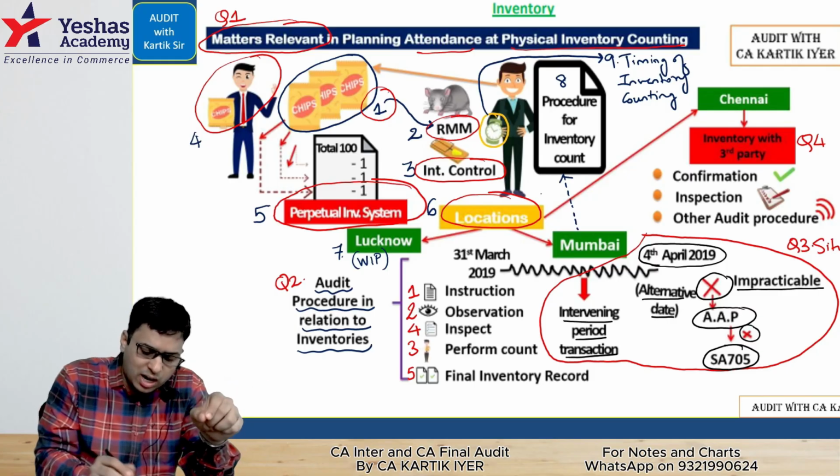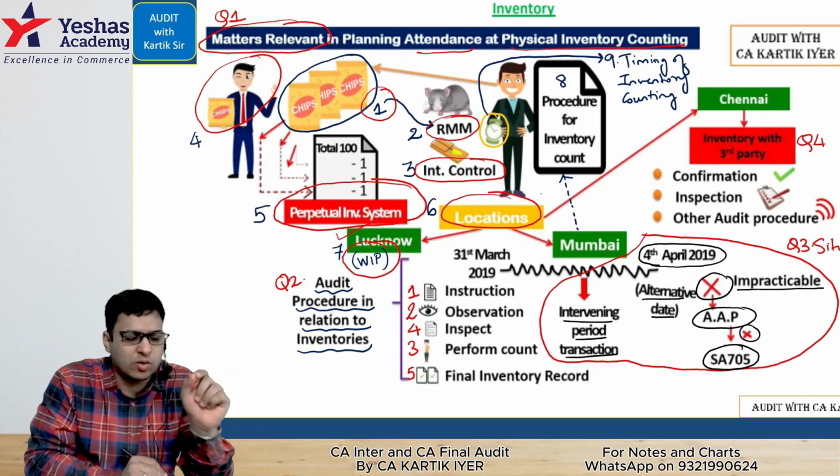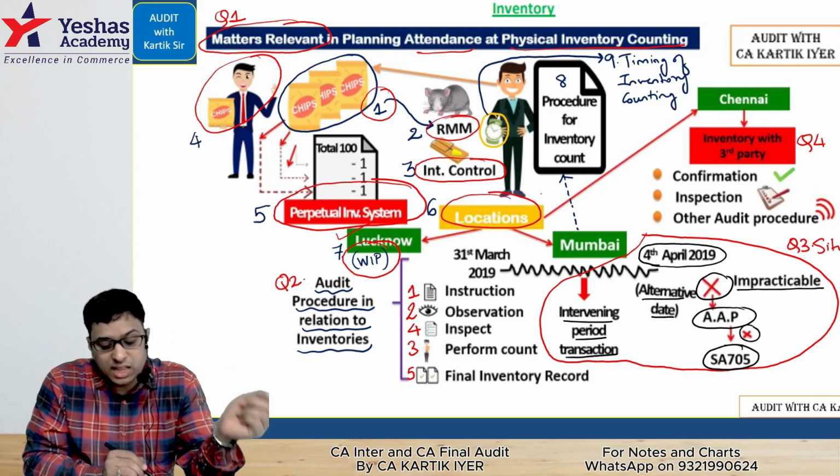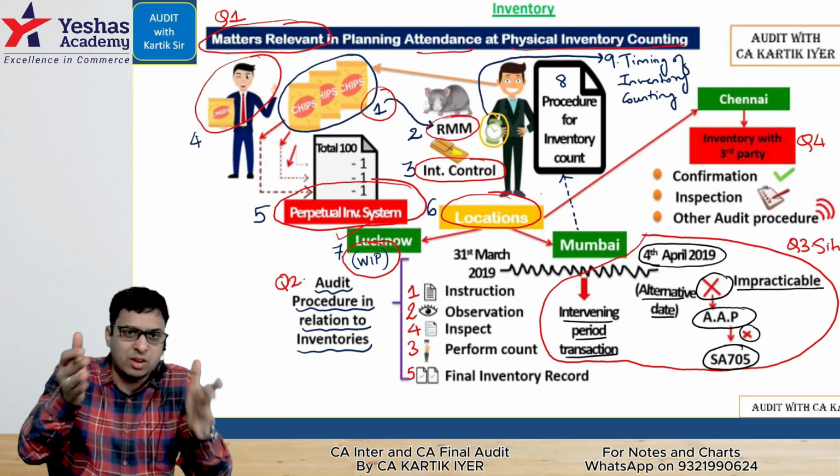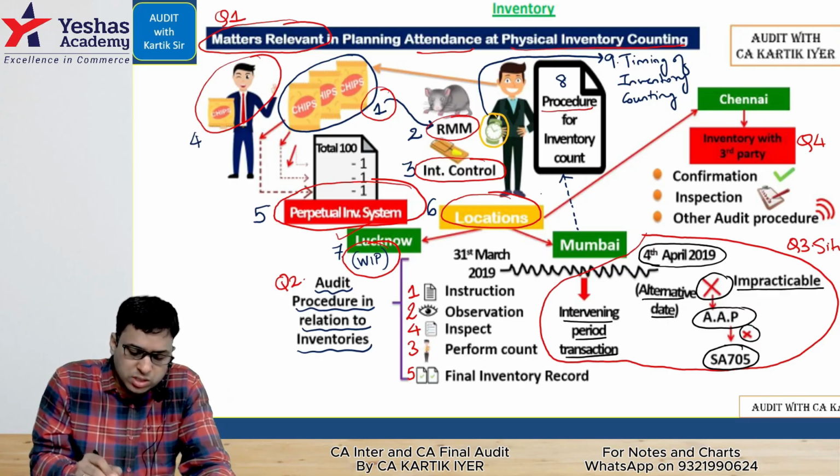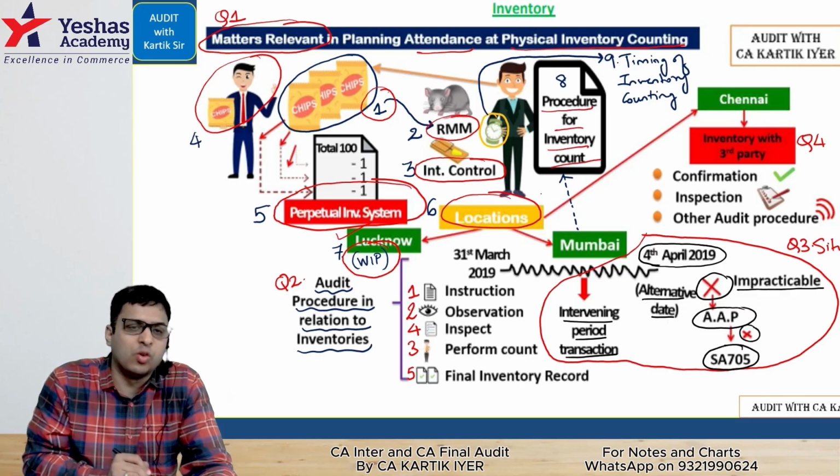Let's say they have a godown in Lucknow where they keep the work in progress. With that, we'll remember work in progress. And their godown in Mumbai where they have the main finished goods, we'll have to have a procedure for inventory counting. So that is how we think.